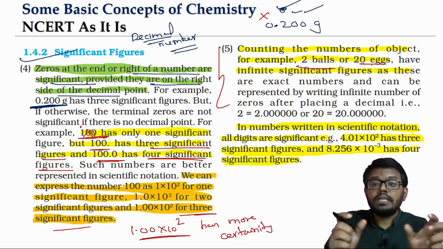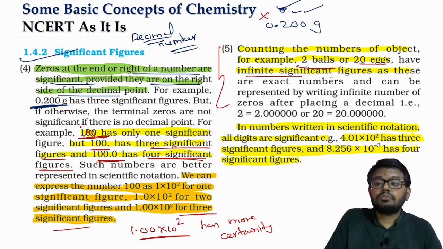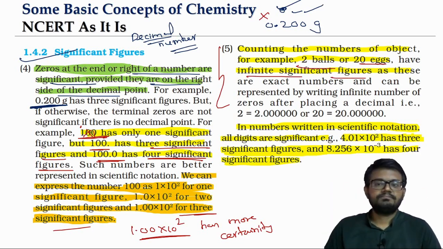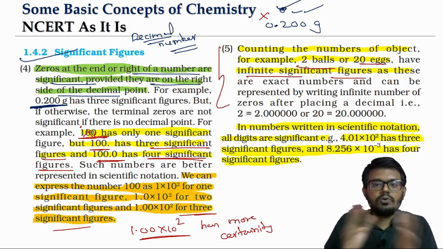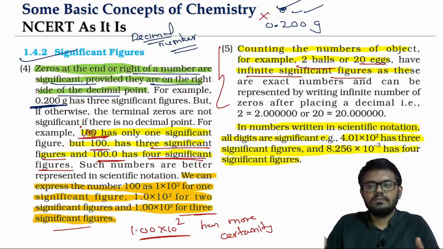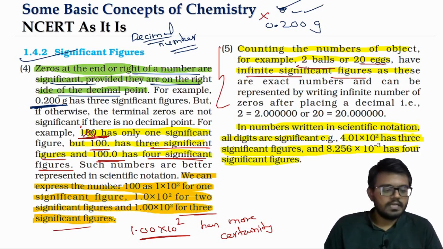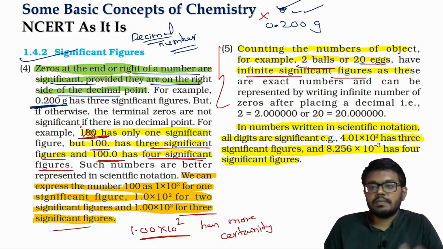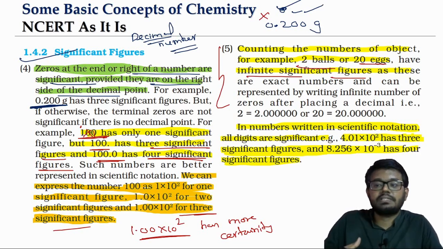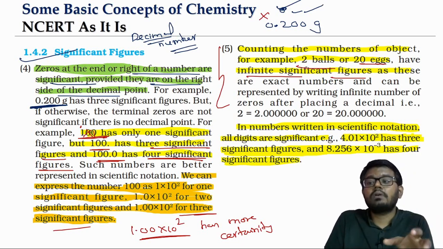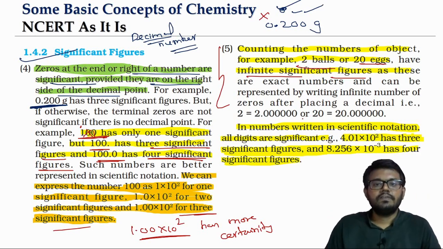So the counting of objects is supposed to have an infinite number of significant figures, because there is no possibility of any error. When you use a measuring instrument, there will always be an error or uncertainty in the measured value. But for the count of objects, we have to say it has an infinite number of significant figures.